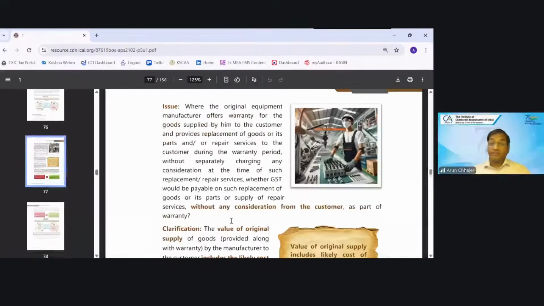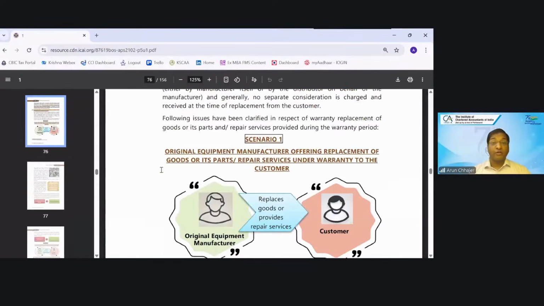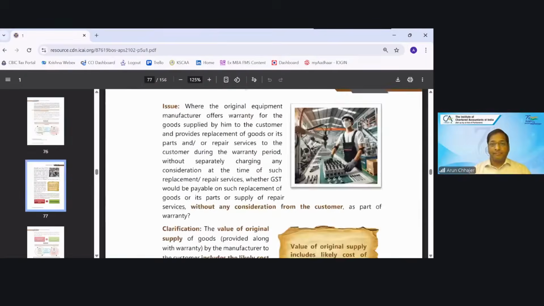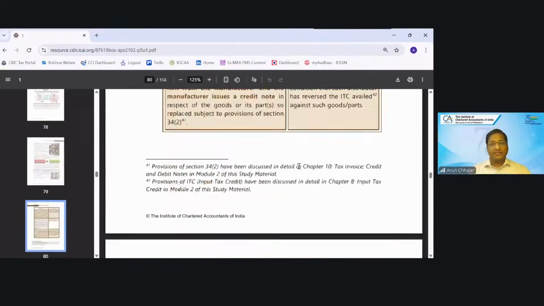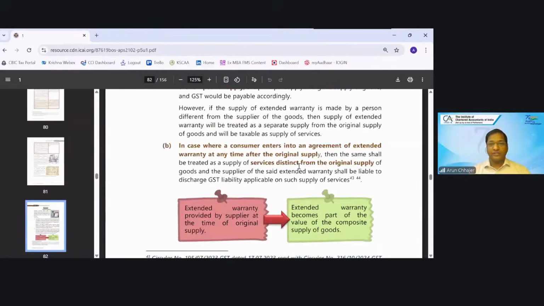So this is a very important circular, I can say 245: original equipment manufacturer offering replacement of goods and repair services under warranty to the customer. I would say kindly read, and in the next class if you have any doubt we will discuss it quickly. It is a very lengthy circular. Let me move to Schedule 3.